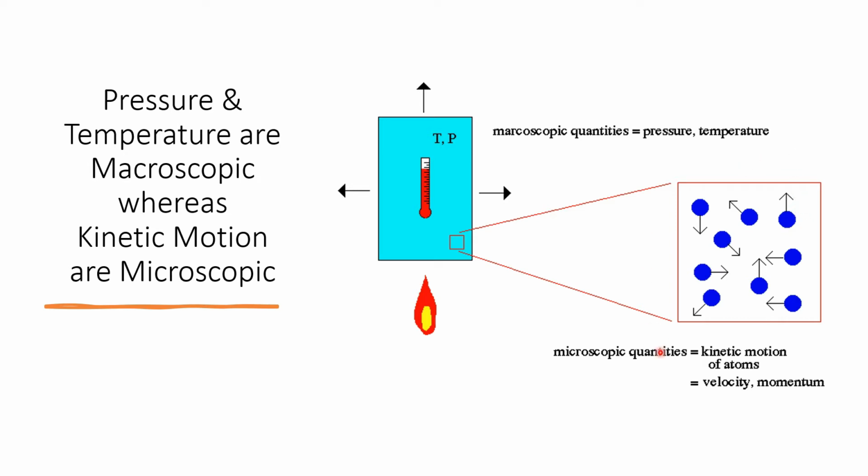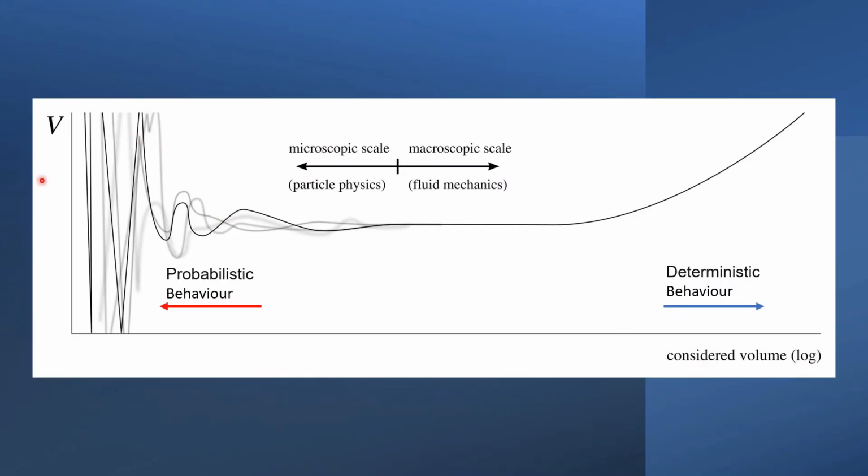So these smaller motions of a gas, or smaller properties of molecules, are said to be microscopic properties. So you can see the macroscopic quantities are pressure and temperature, whereas the microscopic quantities are the kinetic motion of atoms, velocity, momentum, etc. Now here is a very important graph you can see, which can easily differentiate between